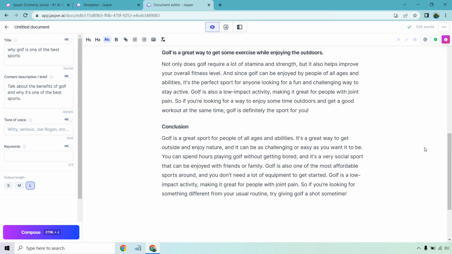And it didn't take too long to generate 545 words at the top right, as you can see. Normally, you'd probably want to write a little bit more, but that's just a quick run when it comes to using this AI writer software. I hope you got a lot out of this. It's a lot of fun to utilize.